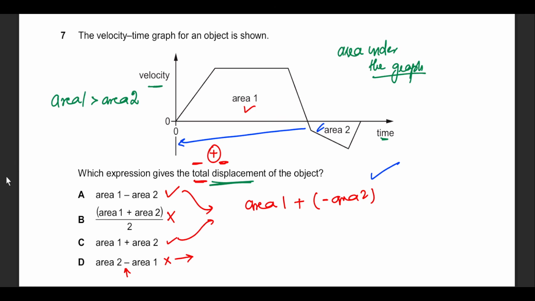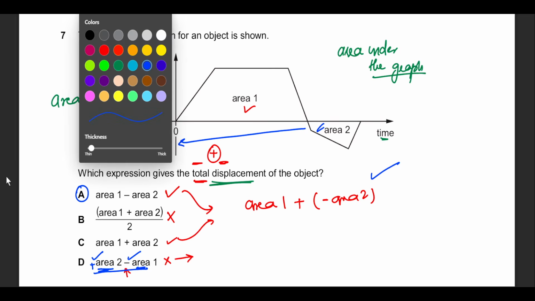This is the true understanding of the total displacement, which leads to option A. This is why we rejected option D, because technically speaking, this is fine. There's nothing wrong with it. But the fact that area 2 is being given a positive value and area 1 is being given a negative value does not make any logical sense. And this is exactly why this question was confusing.